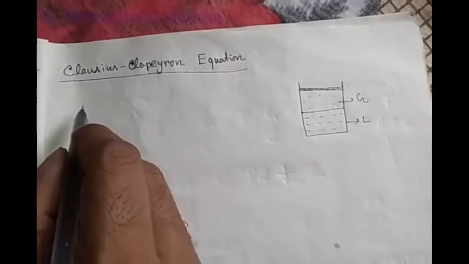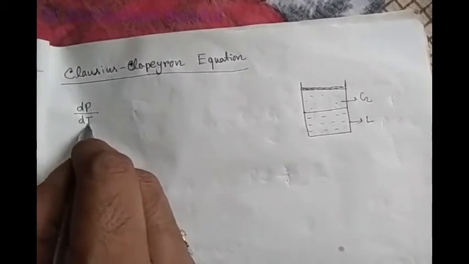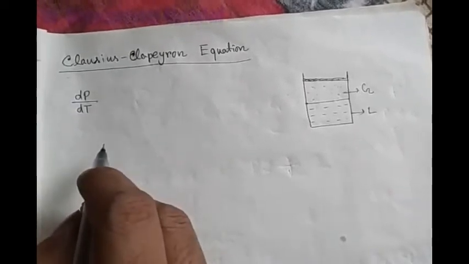This is the gas. Now we have to derive the change of pressure with respect to temperature, dP by dT, and this equation is called the Clausius-Clapeyron equation. So we have to derive the formula for dP by dT.